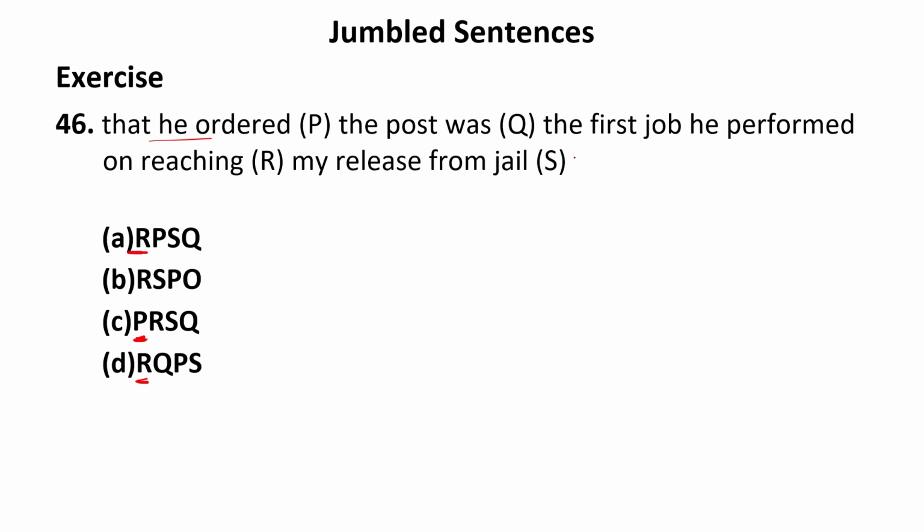Now, if I have R as the beginning of the sentence: the first job he performed on reaching where? The post. Where did he reach? Reaching the post was that he ordered my release from jail. So this can be the sequence, that is R, Q, P, S. Now let us see if it is given in the options. That is RQPS. Of course, it is given in option D.